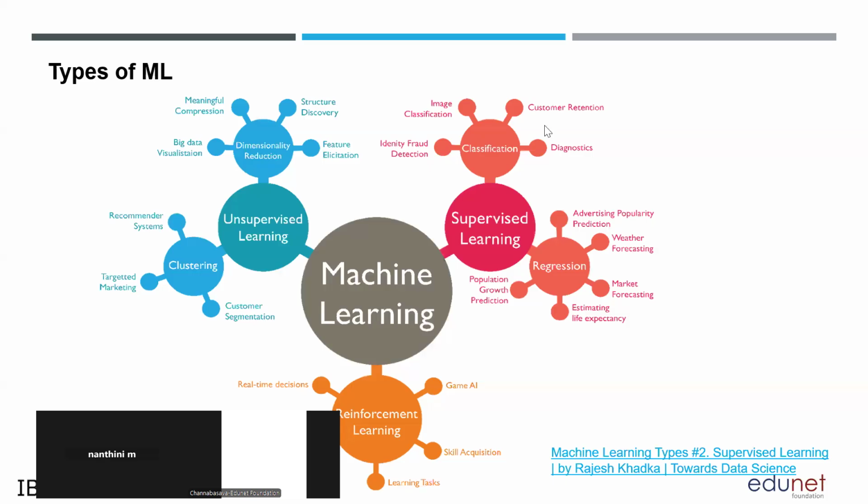We have different applications of classification. For example, with email, you have inbox mail and spam mail. Image classification is another example, which we experimented with in Teachable Machine. That is nothing but classification, dividing the data into different classes.